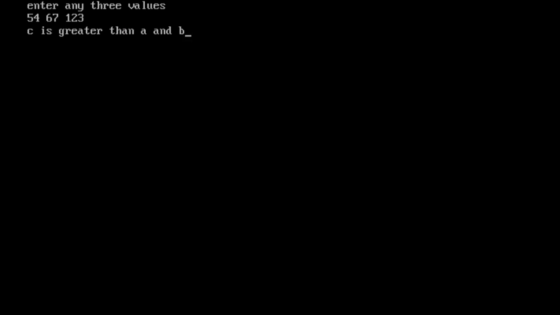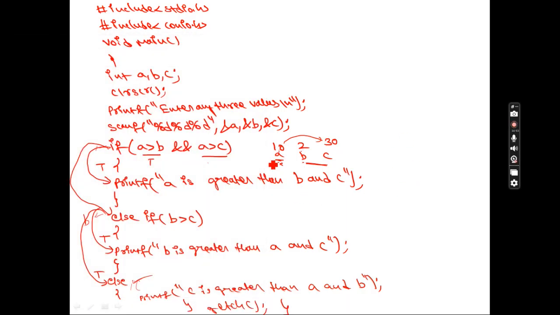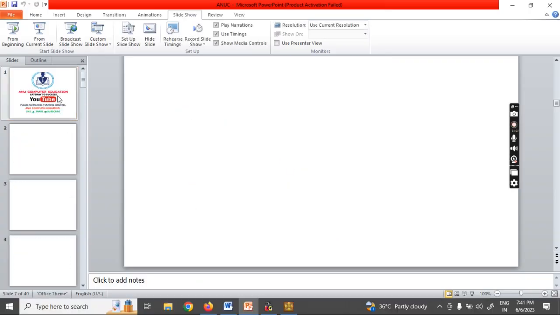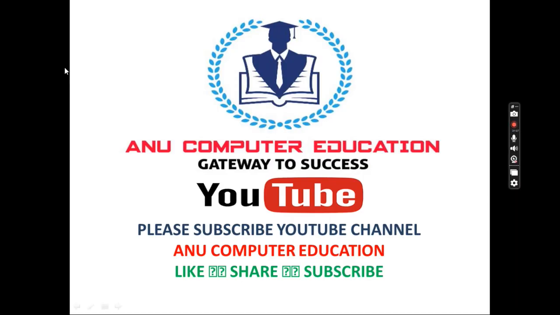Okay, so the next concept I'm going to explain is the switch concept. The switch concept is very important. I want to add a few more slides, so I'm starting again from the beginning. Next I'll take the last topic of conditional control statements, which is called switch.